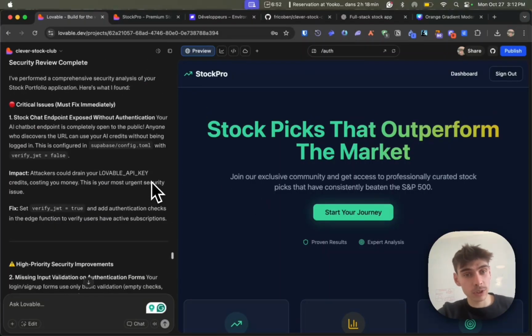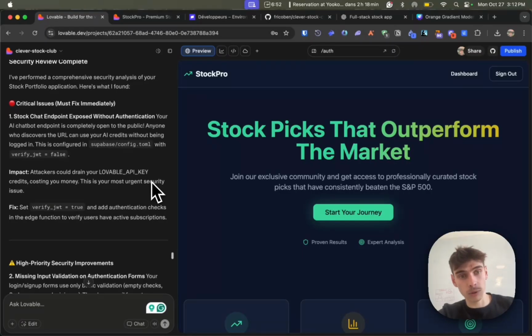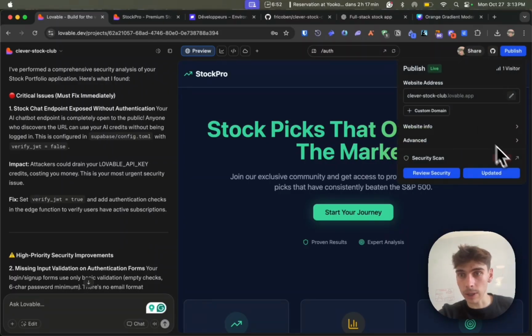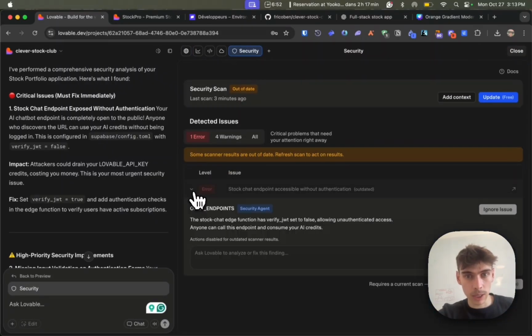A few moments later. Hey guys, after a few minutes, it actually looked at all the problems in the security and found no problem. The only problem it found was the fact that our chat is available even if you're not authenticated.